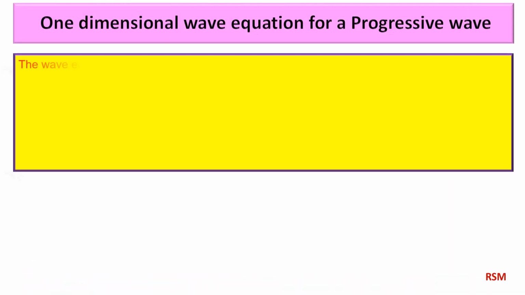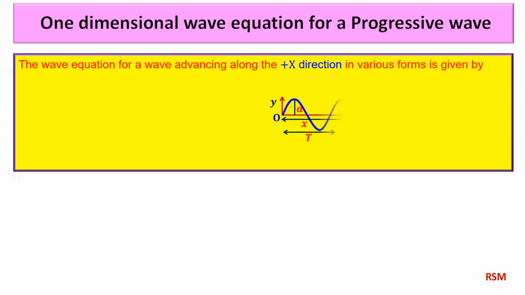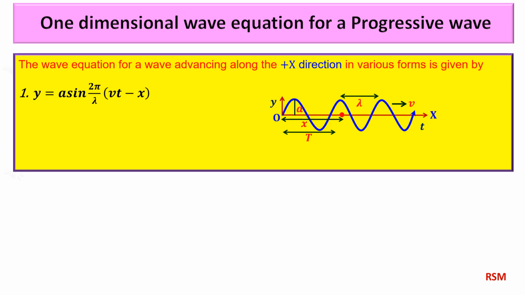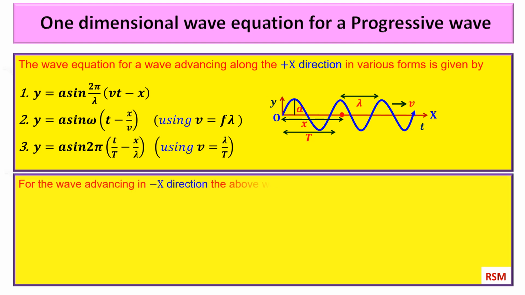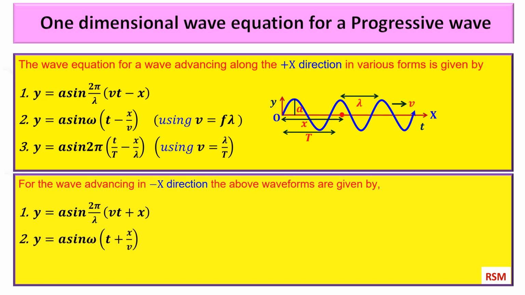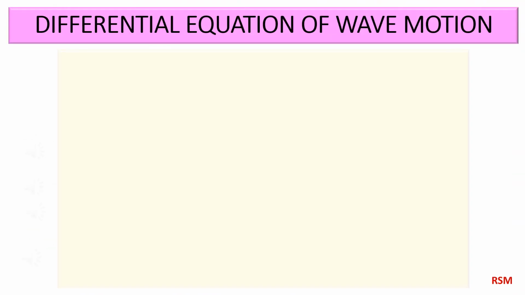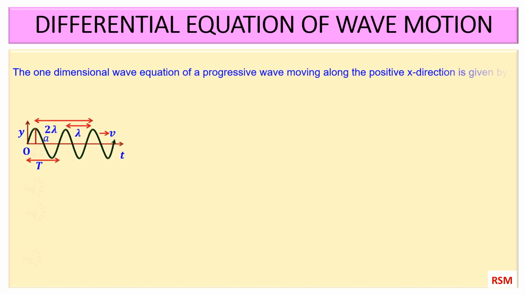The wave equation for a wave advancing along the positive x direction in various forms is given by the equations shown. For a wave advancing in the negative x direction, x becomes minus x, then the above wave forms are given by the equations shown. The one-dimensional wave equation of a progressive wave moving along the positive x direction is given by equation 1.